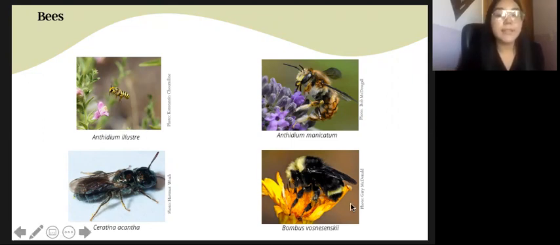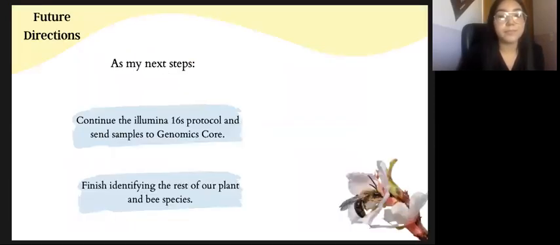Lastly, we have Bombus vosnesenskii, which was also found in both Santa Monica Mountains and Santa Cruz Island. They are among the few bees native to North America that are truly social, meaning that they live in a hive with a single reproductive queen and multiple sterile workers.